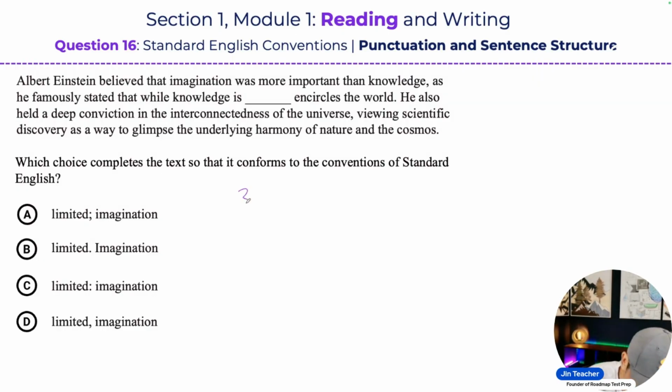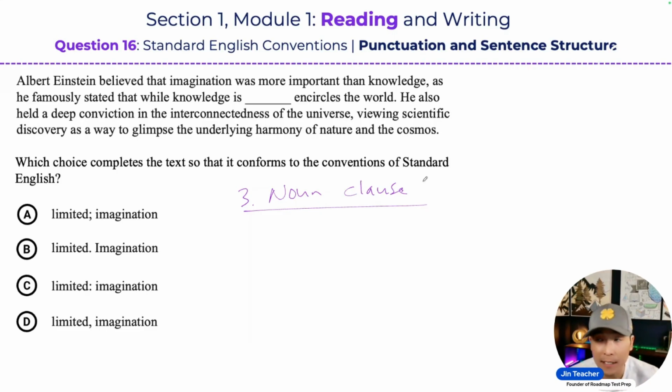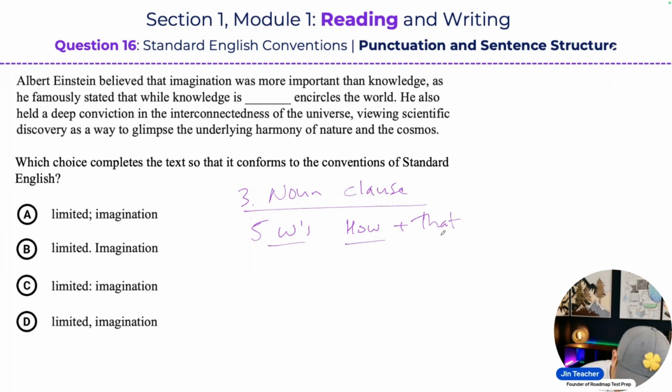So the third type of dependent clause that we have, you guys, is what's called a noun clause, all right? So a noun clause is gonna be formed with the 5 W's, and then we also have how, the H, and then we also have that. Okay, so these are the words that can be used to create a noun clause, which is another type of dependent clause.